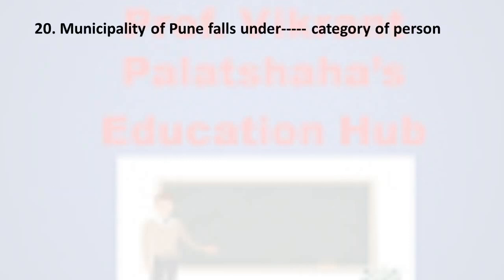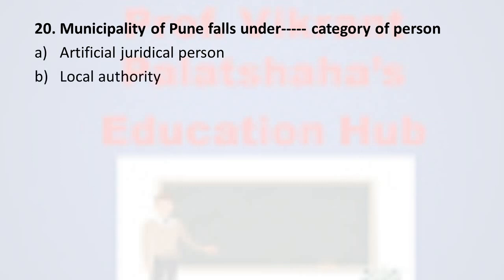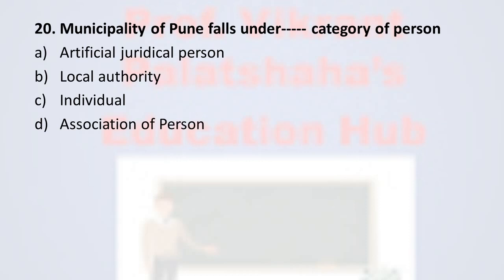And now the last question, number 20. Municipality of Pune falls under dash category of person. Option A, artificial juridical person; option B, local authority; option C, individual; and option D, association of persons. And the correct option is option B, local authority. Pune Municipal Corporation falls under the local authority. Therefore, the correct option is option B.